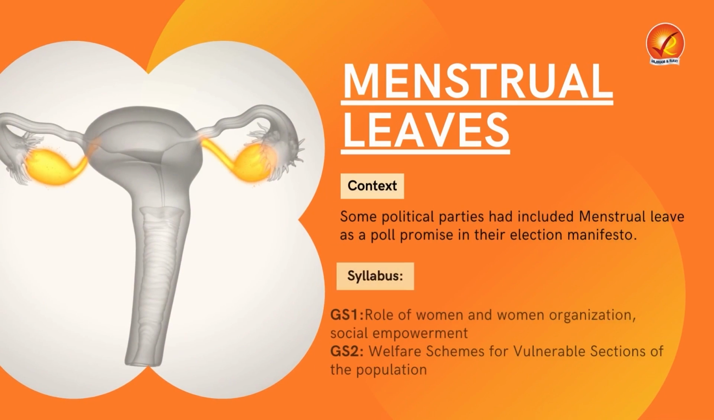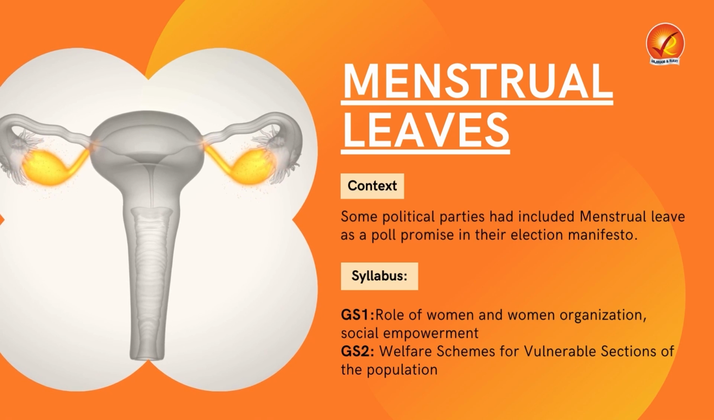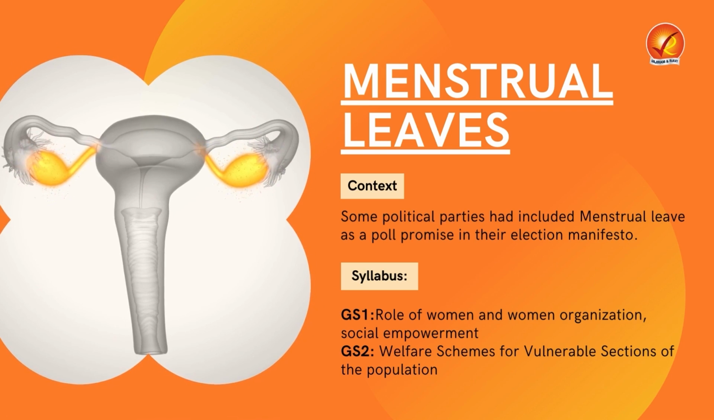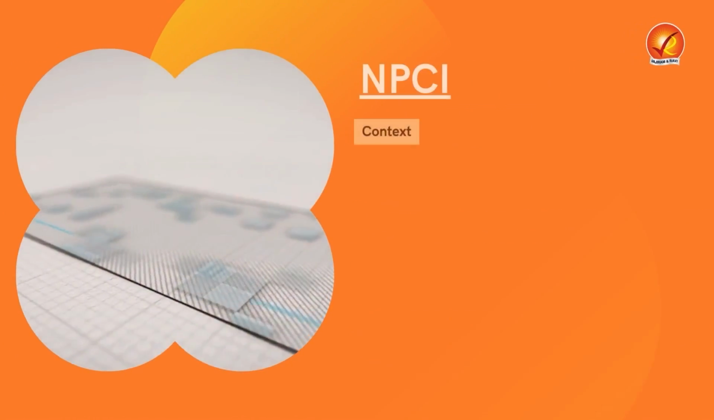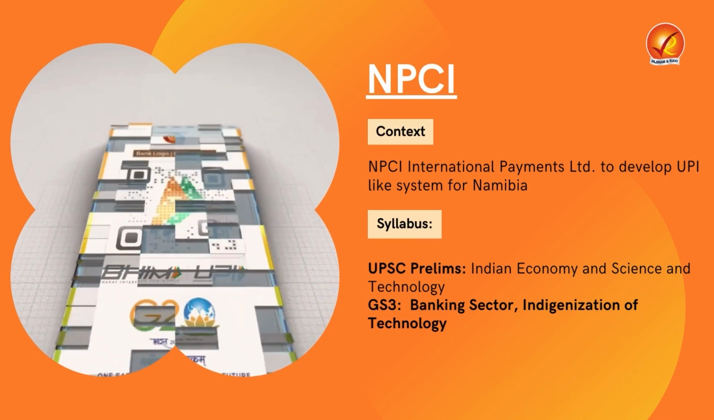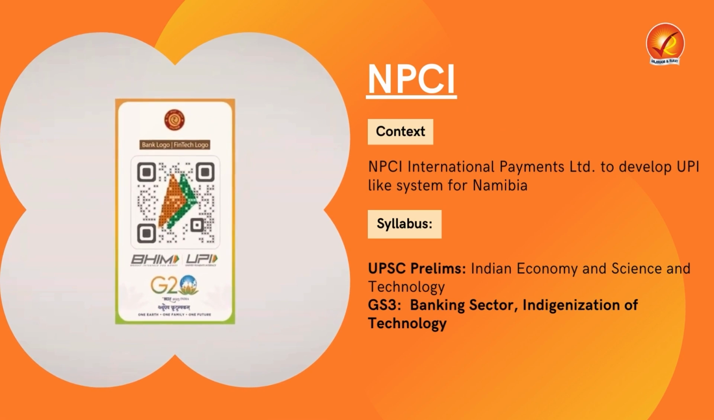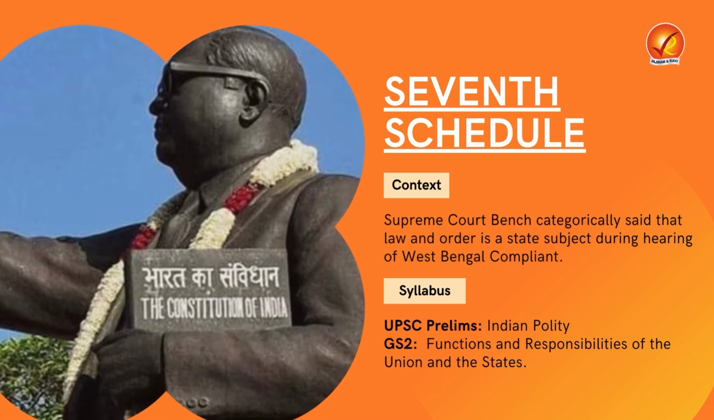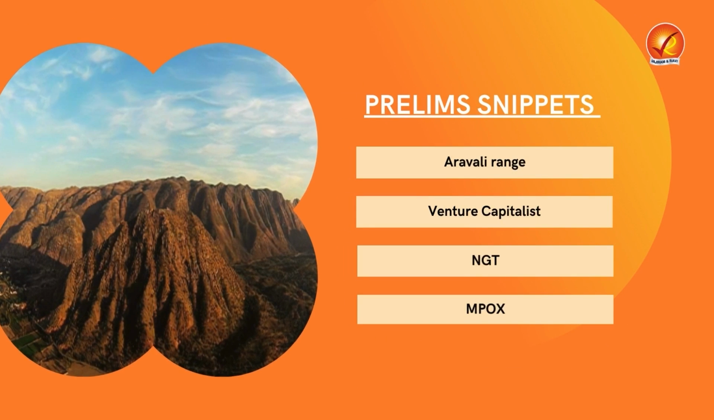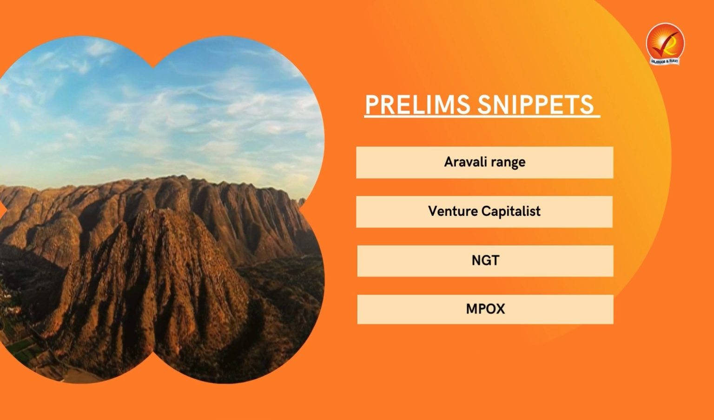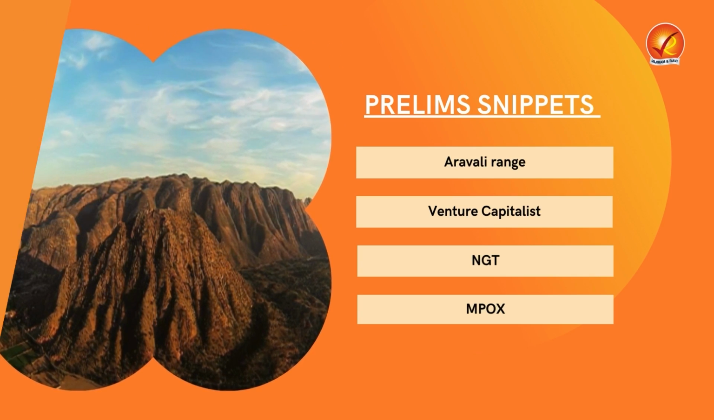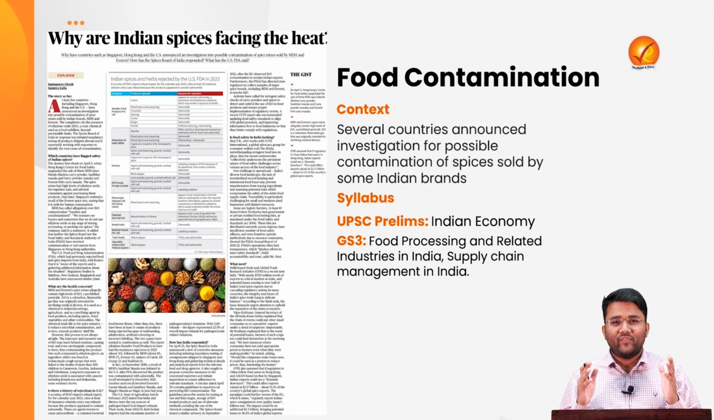Then we will be moving towards our third topic, which is a very important topic of your social issues, that is menstrual leaves. Then we will be looking into our fourth topic, that is National Payments Corporation of India, abbreviated as NPCI. Then our next topic will be the 7th Schedule of the Indian Constitution. After that, we will be looking into prelims snippets, which will help you in excelling in the upcoming prelims exam. So stay tuned. So let's move towards our first topic, that is food contamination.